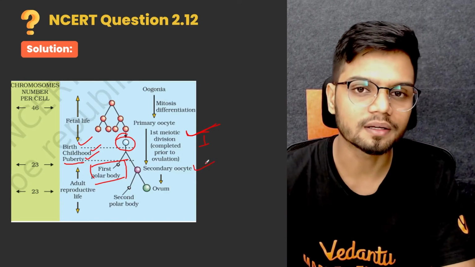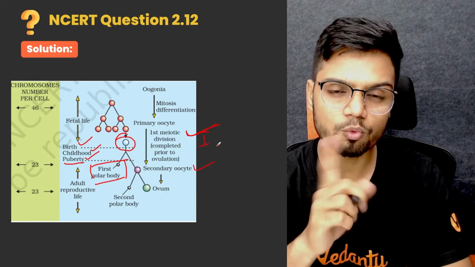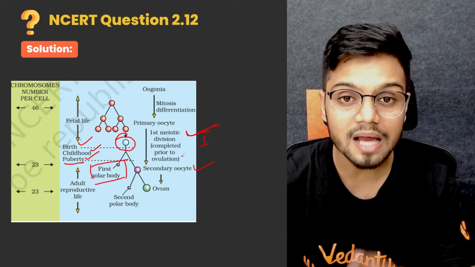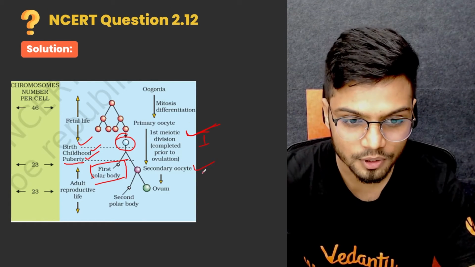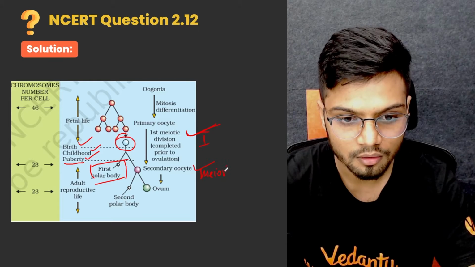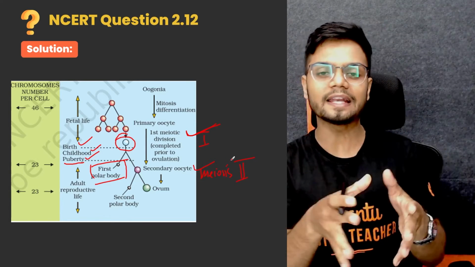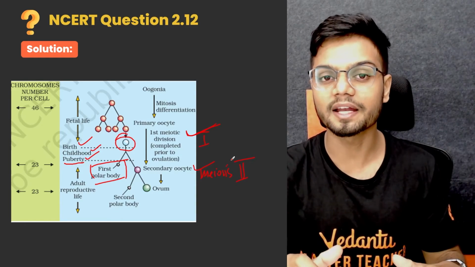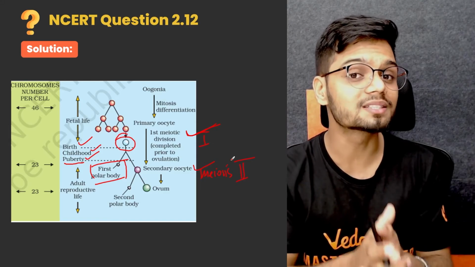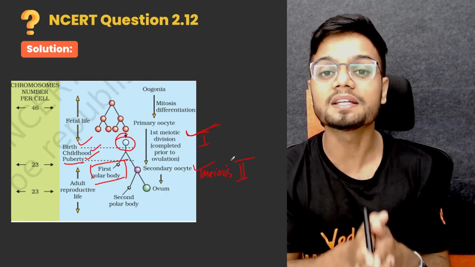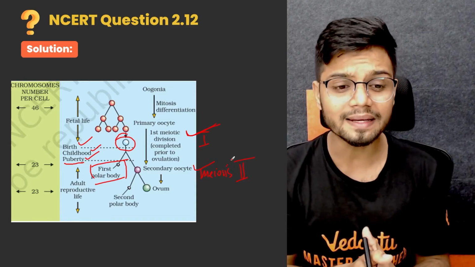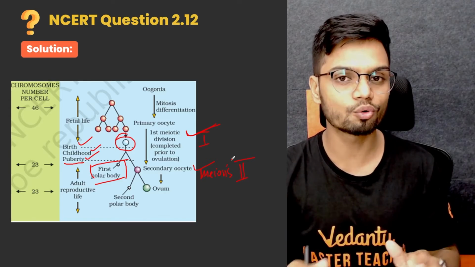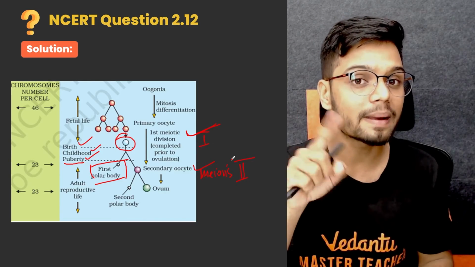Now this secondary oocyte, we know meiosis has two stages, meiosis 1 and meiosis 2. So this secondary oocyte starts to undergo meiosis 2, but again it does not finish the second meiosis. In fact, it also gets arrested at metaphase 2. I'll repeat again, the secondary oocyte starts to undergo meiosis 2, but it does not finish meiosis 2. In fact, it gets arrested at metaphase 2.